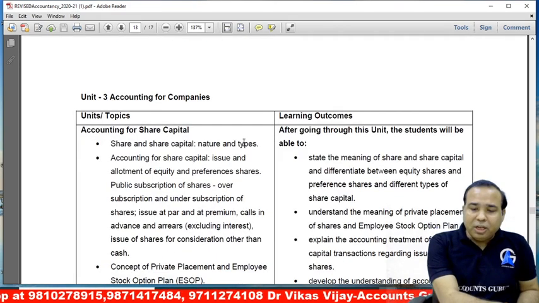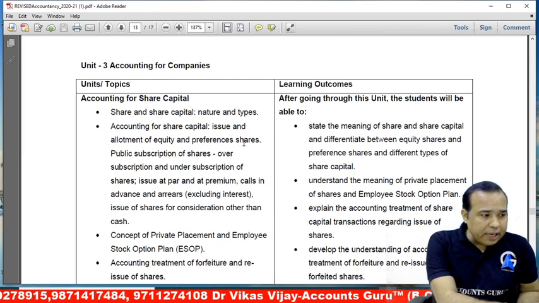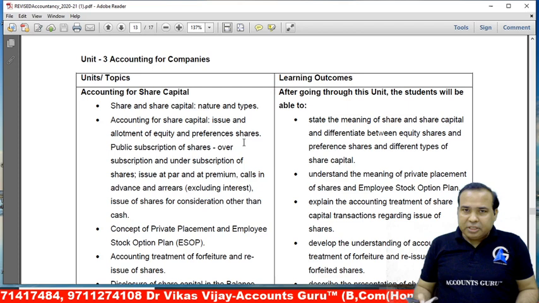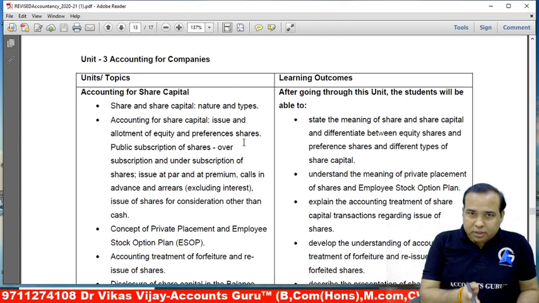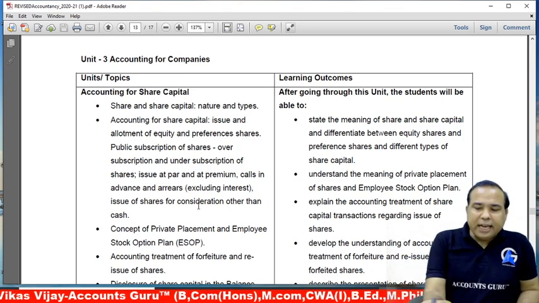Let's move to the share capital part. Now, accounting for share capital. If you go through the old syllabus, meaning the existing syllabus which was there before 7th of July, you will find the entire first part is the same, till the issue of shares for consideration other than cash.